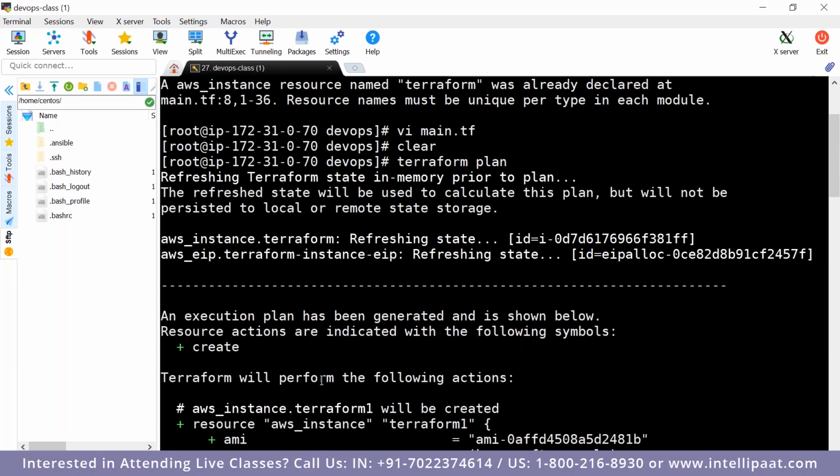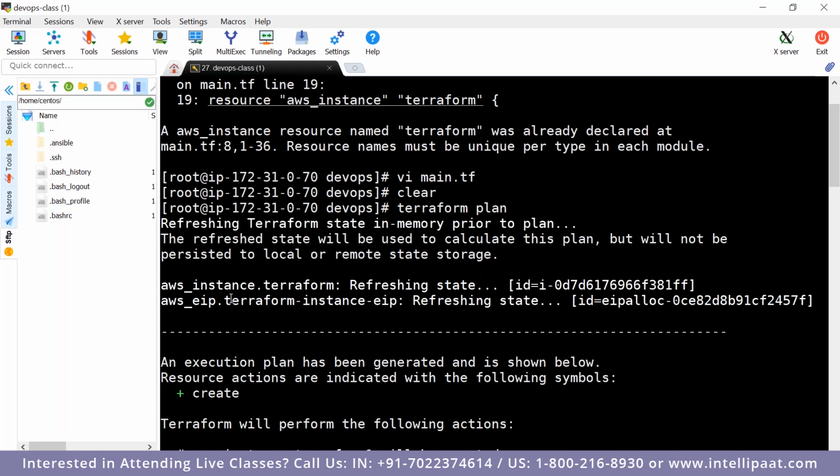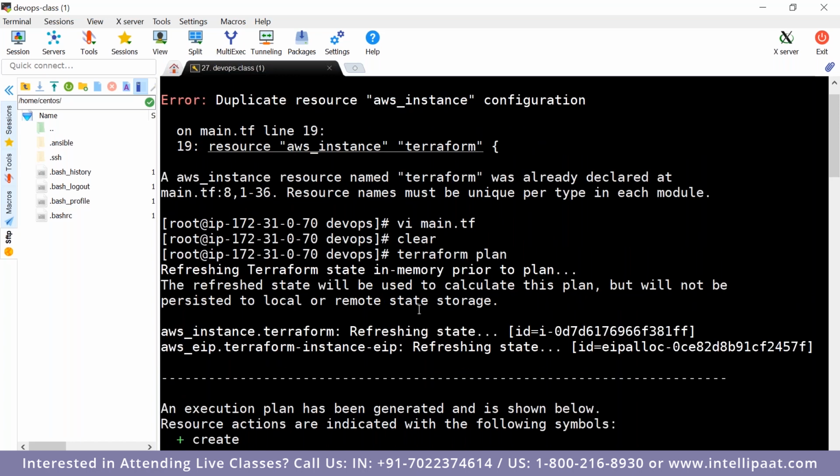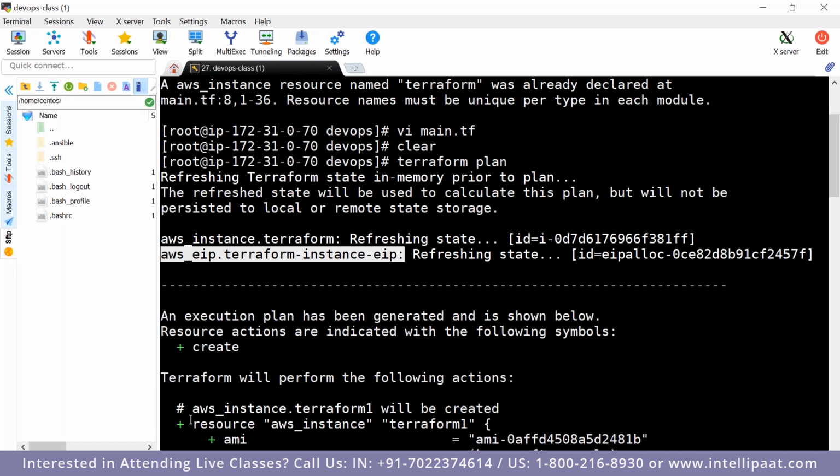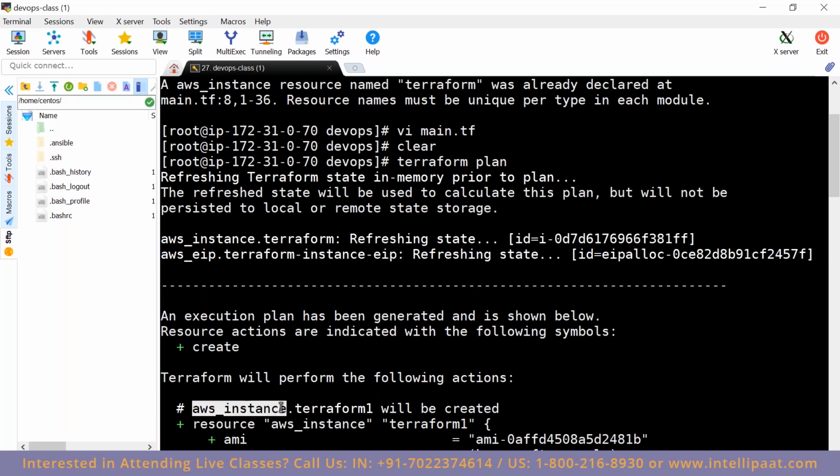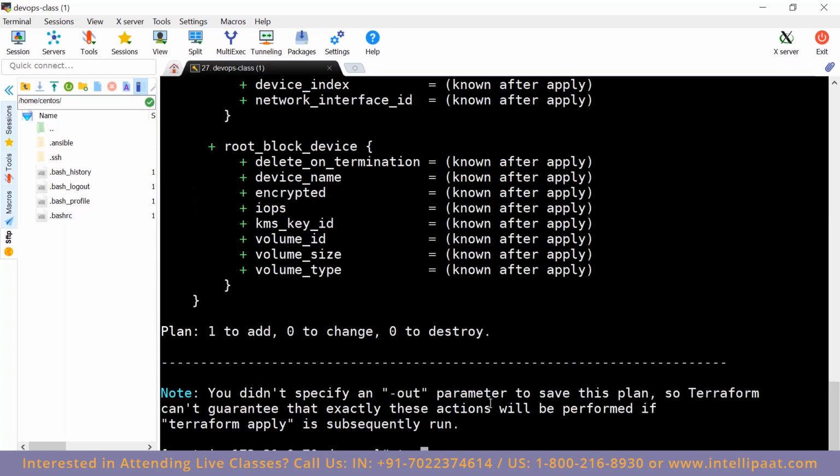Whenever we are running this plan, first it checks with our TF state file. It is checking with the TF state file, and it says that this EC2 instance is already created, and this Elastic IP is already created. Now only the new configuration, which is aws_instance.terraform1, will be created, because this information is not there in the TF state file, which means that we have not applied this change. Now let me apply it.